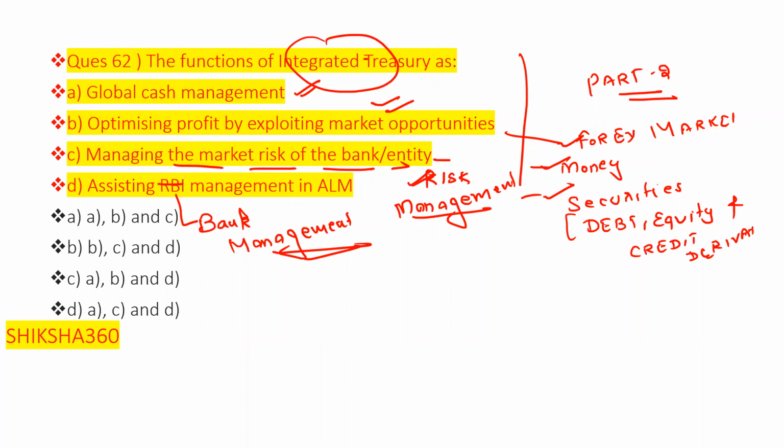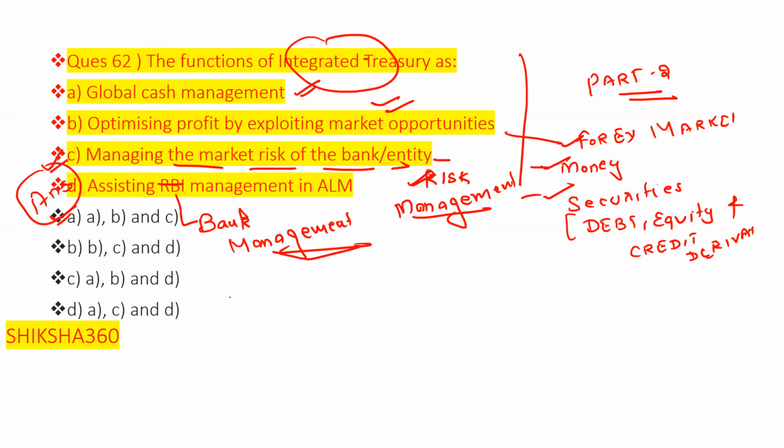So A, B and C are correct here. What are the functions of the integrated treasury? First one is global cash management, this one is correct. Optimizing profit by exploiting market opportunities is also correct. Third one, managing the market risk of the bank or entity, is also correct. In the fourth option they have given RBI management, which is wrong. In place of RBI management it should be bank management, assisting the bank management in the ALM. So the above three options are correct, and this one is the answer here.